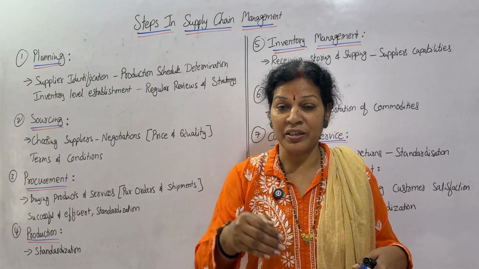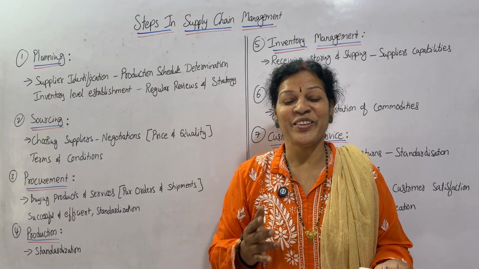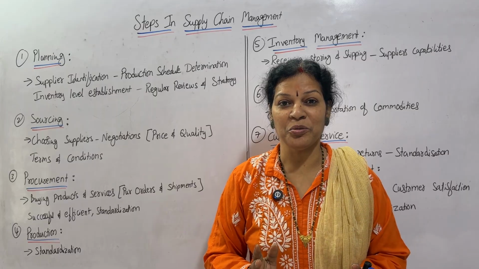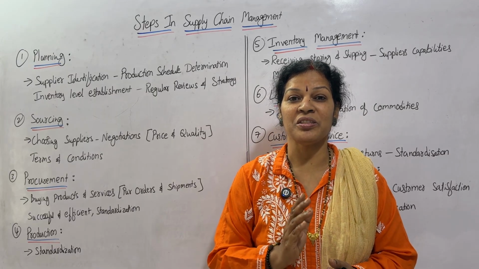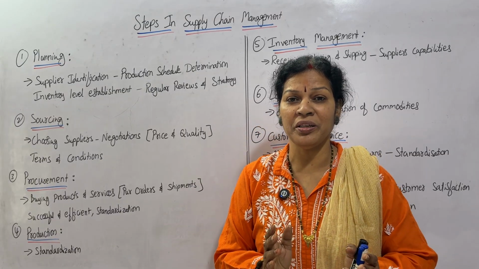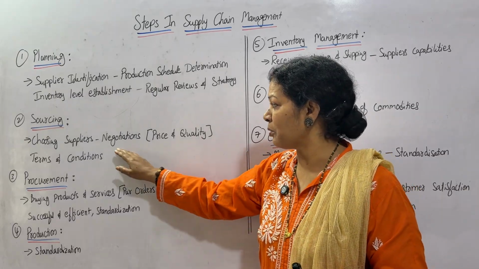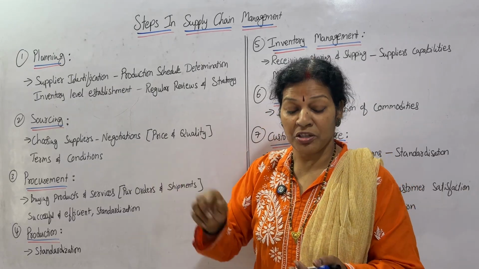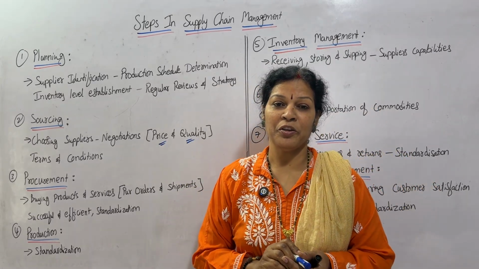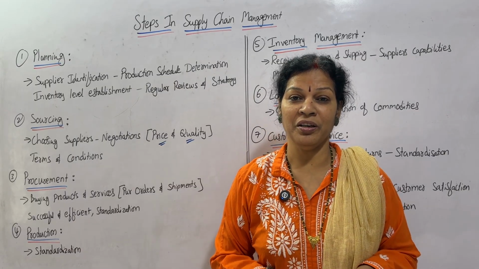Maybe the same vendor is supplying goods blindly at a high rate, if you are closing your eyes, right? So that is why always open your eyes and get the latest news. Then according to that, you have to choose the suppliers properly, who can deliver the goods without any delay and are much more reliable. These kinds of suppliers you have to take. Okay, negotiations also you do. Negotiations relate to two aspects. One is price and then quality. Price should be proper, and at the same time quality, don't compromise on the quality.